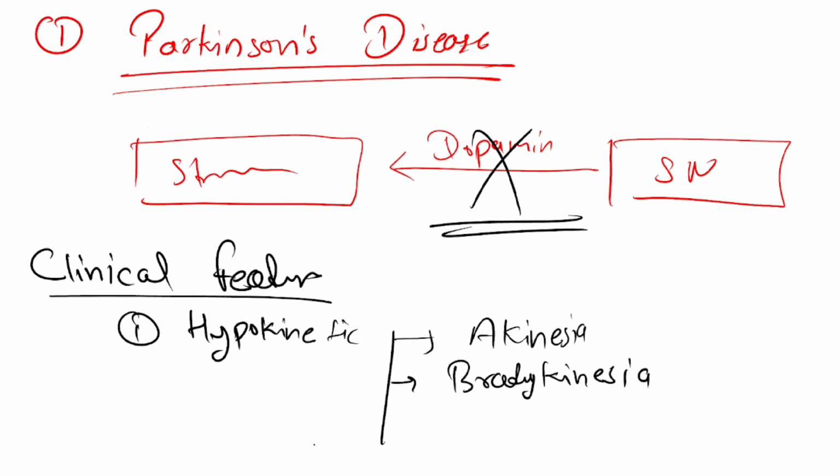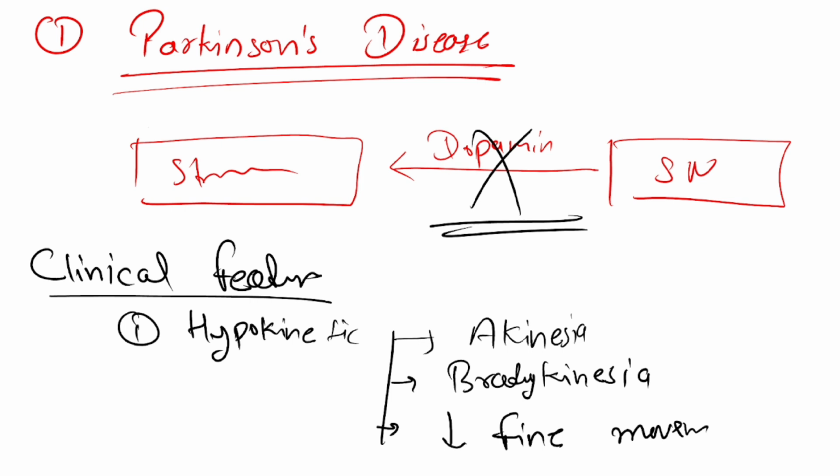Then there is decreased fine movements. Do you understand what I mean by fine movements? When you are writing something, like when I'm writing this PPT, my fingers have to work in a coordinated manner. If my fingers won't work in a coordinated manner, I won't be able to write this PPT.